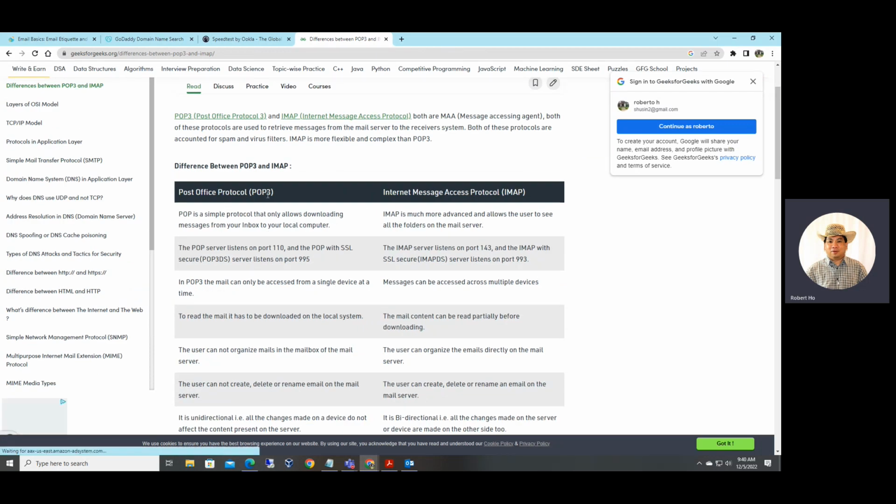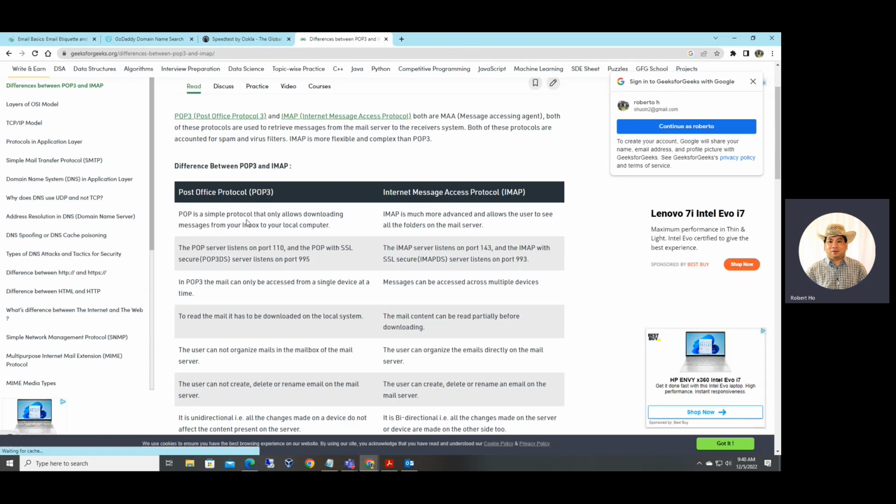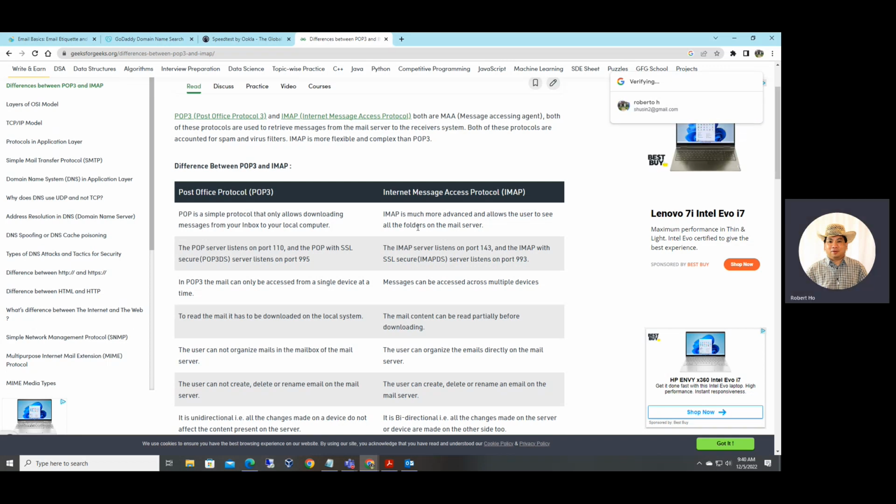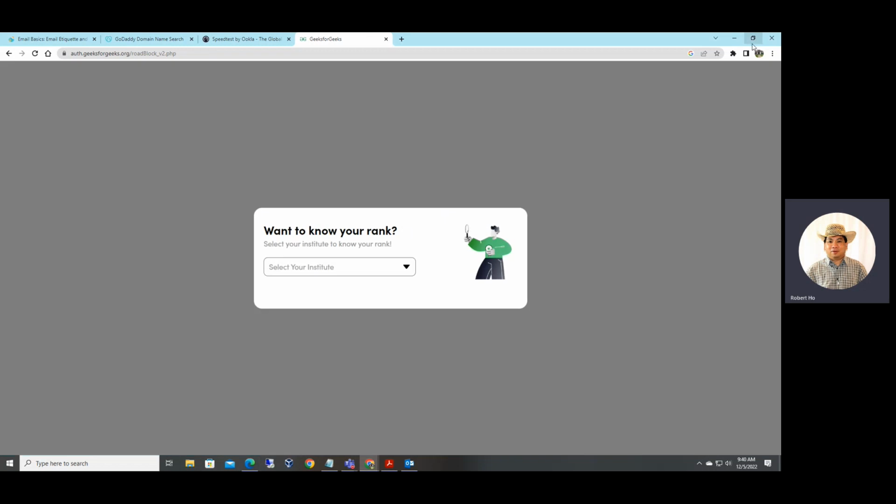POP is the Post Office Protocol. POP is a simple protocol that allows for downloading messages from your inbox to your local computer. We use port number 110. IMAP is much more advanced and allows the user to see all the folders in the mail server.